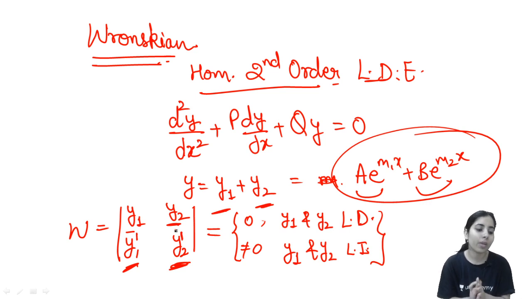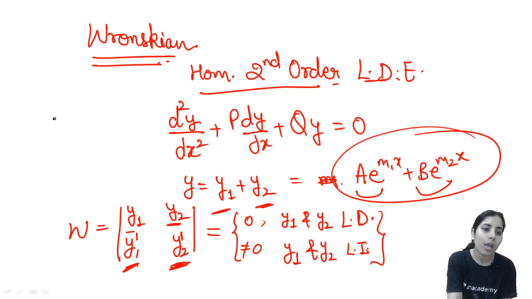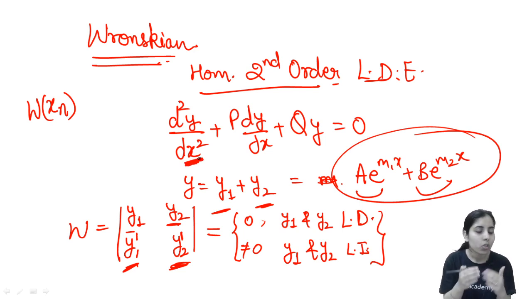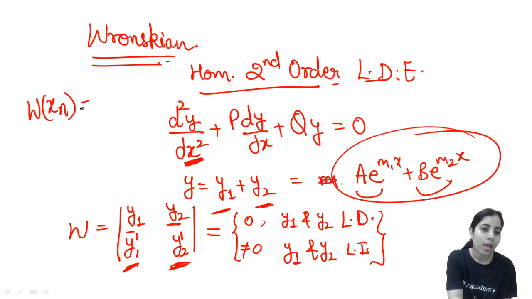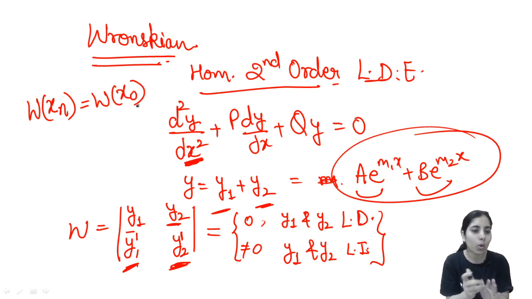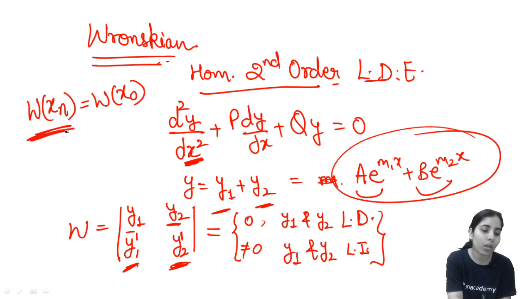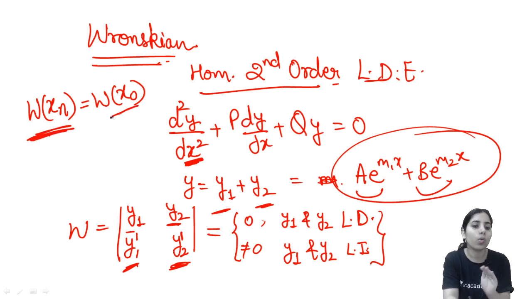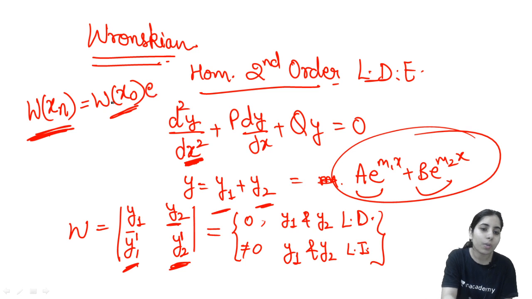Now there is one more formula related to Wronskian. What is that formula? If you know the Wronskian value at one value of x, here the differentiation has been done with respect to x, and you want to know it at the greater value of x, say xn, and you know the value at the lower value of x, then the relation between both is e to the power integration p dx.